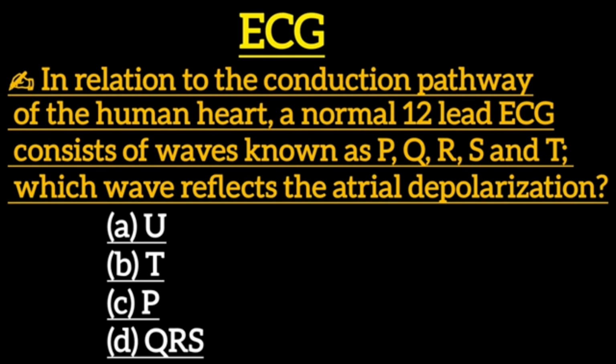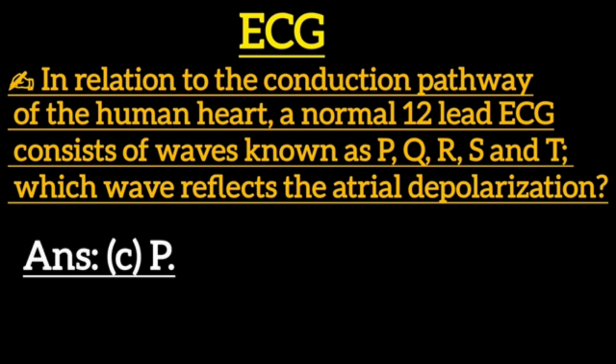Next one: in relation to the conduction pathway of the human heart, a normal 12-lead ECG consists of waves known as P, Q, R, S and T. Which wave reflects the atrial depolarization? Option A, U. Option B, T. Option C, P. Option D, QRS. Correct answer is option C, P.